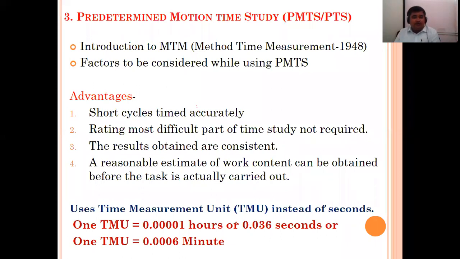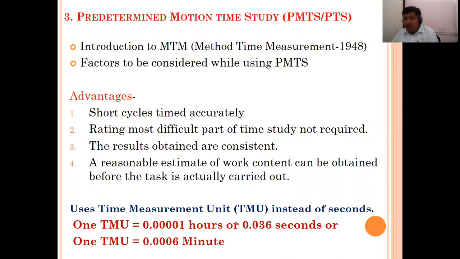Predetermined motion time study uses a time measurement unit. What is the time measurement unit? TMU, instead of seconds. So instead of seconds, we are using TMU. What is meant by TMU? 1 TMU is equal to 0.00001 hours, or 0.036 seconds, or 0.0006 minutes. So whatever the calculation part is there, it should be done in TMU.